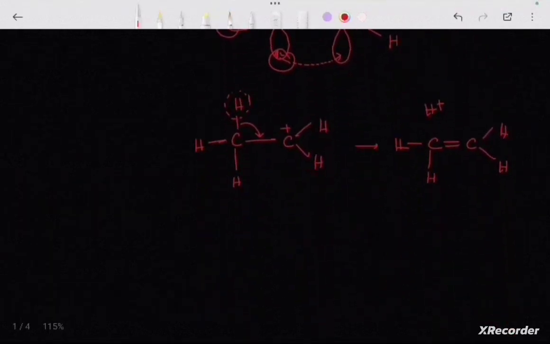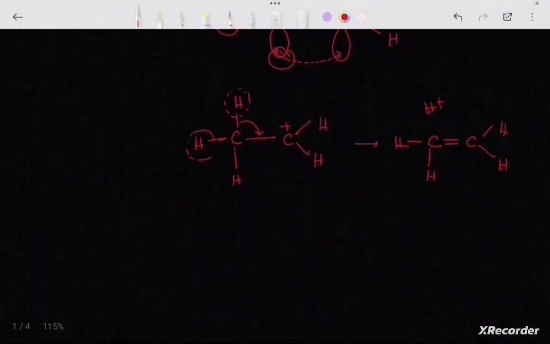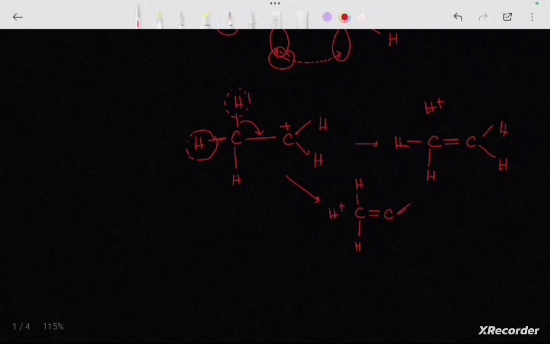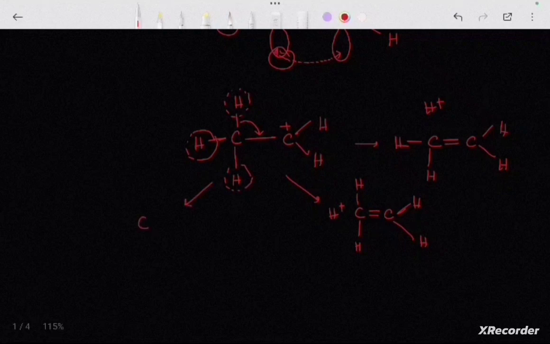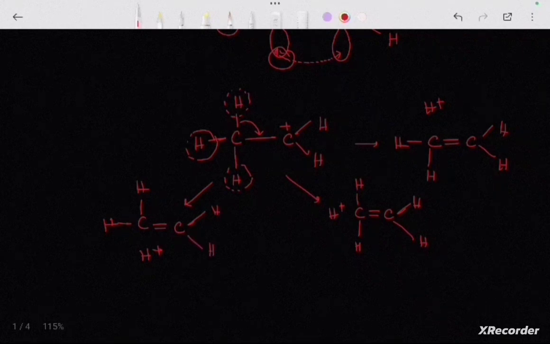Similarly, if we consider this hydrogen, then the structure comes out as this. And similarly, if we consider this one, then the structure comes out as this. So we are getting three structures where hyperconjugation can take place. So there are 3 hyperconjugating structures.